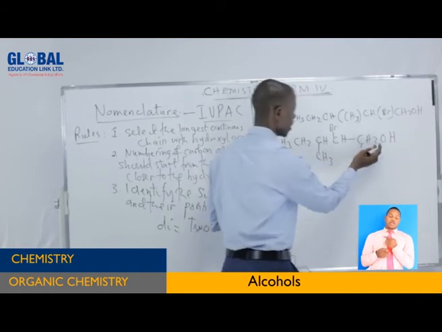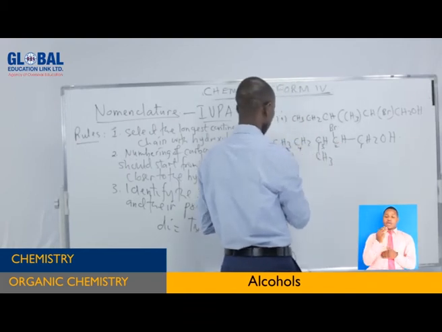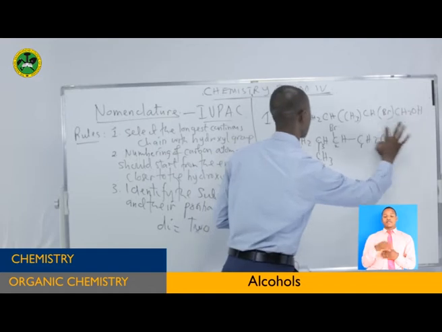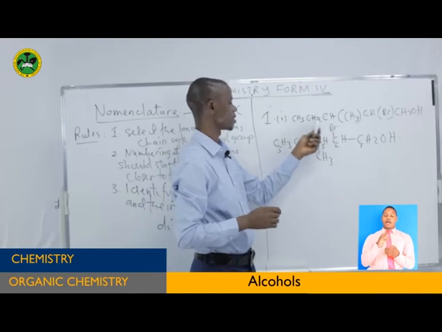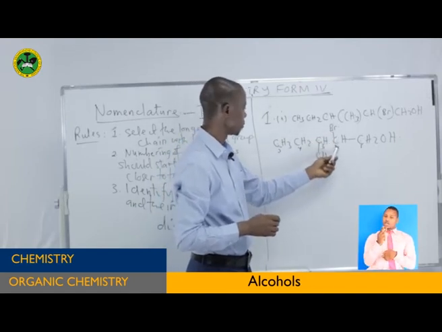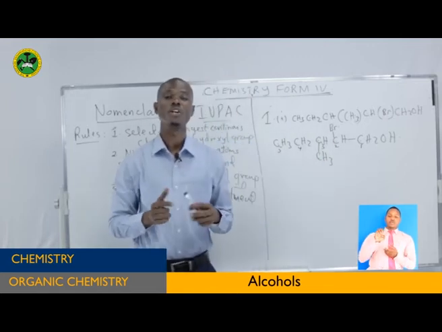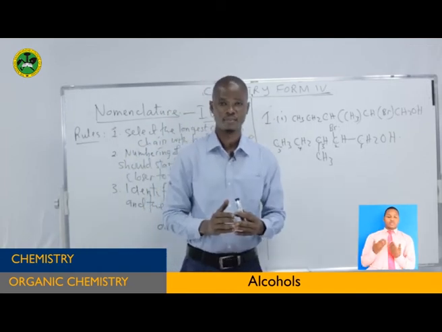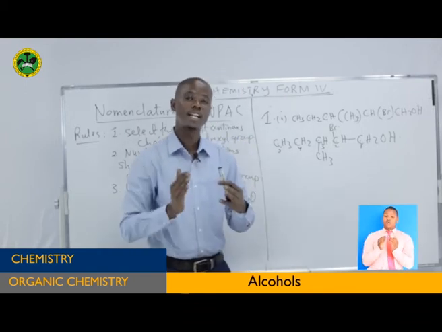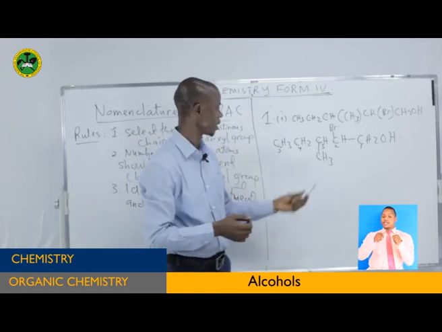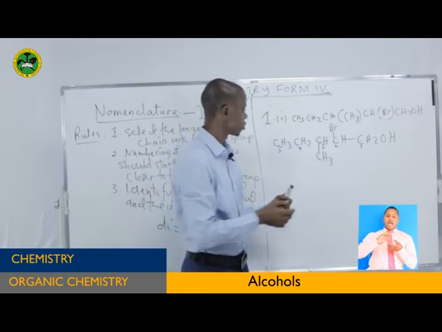Therefore, this is carbon number 1 because it has the hydroxyl group. This is carbon number 2, carbon number 3, carbon number 4, carbon number 5. If this is the longest chain with 5 carbon atoms, then these are the substituents: this one at carbon number 2, this one at carbon number 3. Because there are 2 different substituent groups, you name them alphabetically. If they are the same, there is no problem. But if they are more than 1 and different, you follow alphabetical order. Which one starts alphabetically? We have B, and this is M, methyl. Therefore, this one will start, at the second carbon.